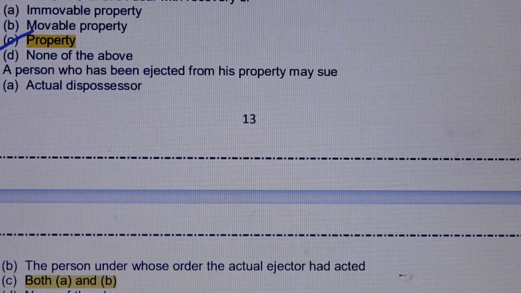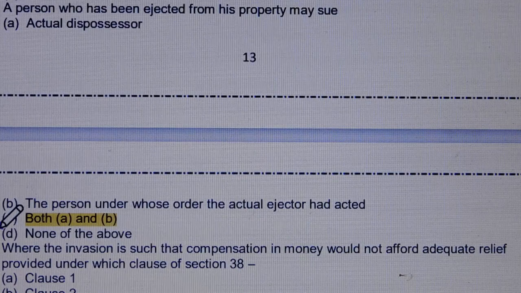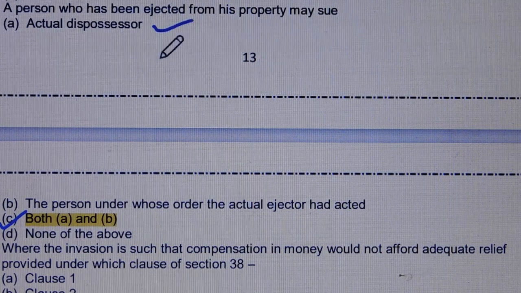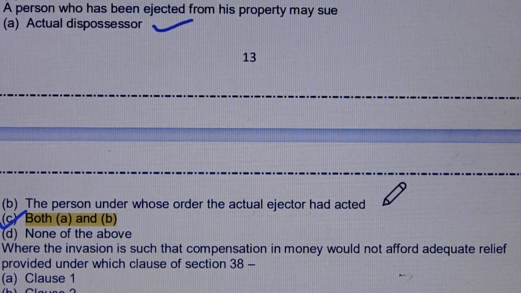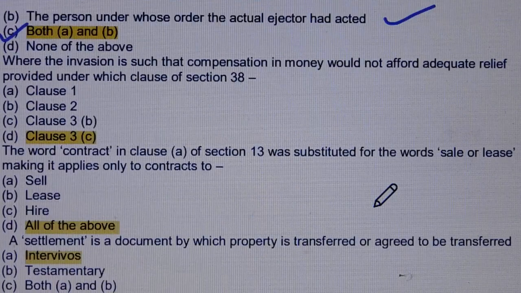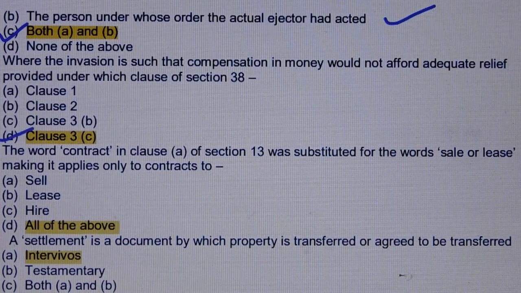Question number 146. A person who has been ejected from his property may sue. Answer is option number C, both option A and B. Option A, actual dispossessor. Option B, the person under whose order the actual ejector had acted. Option A and B. Question number 147. Where the invasion is such that compensation in money would not afford adequate relief provided under which clause of section 38? Answer is option number D, clause 3C.